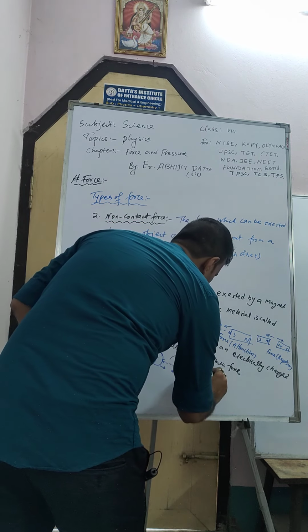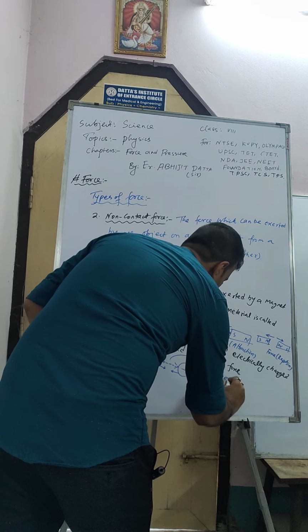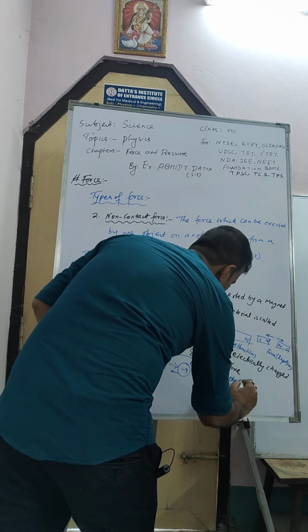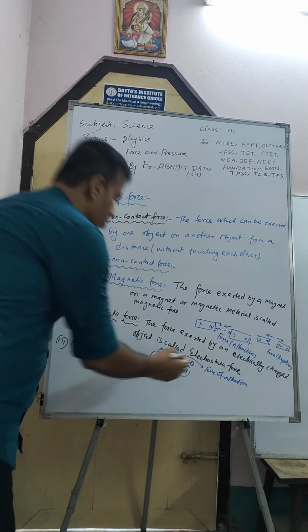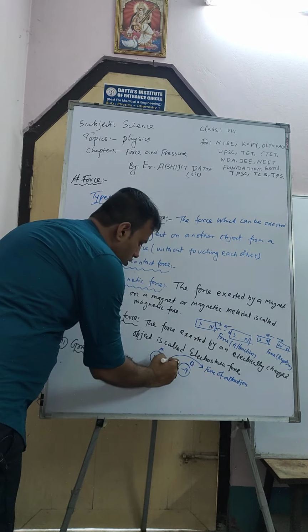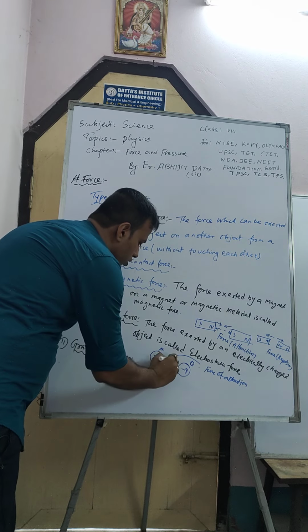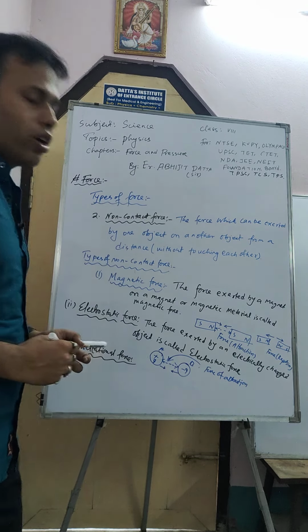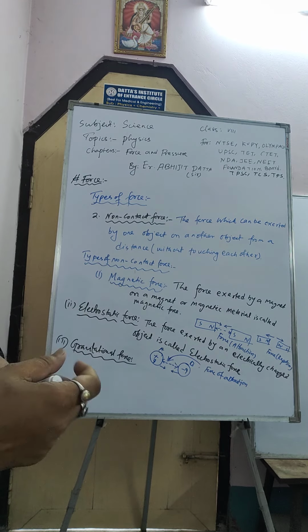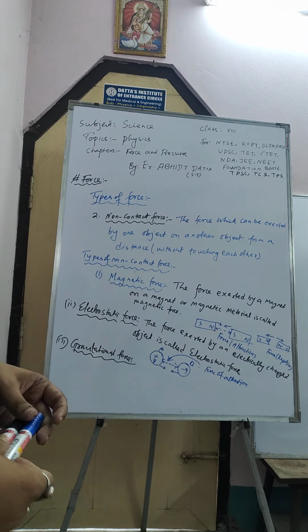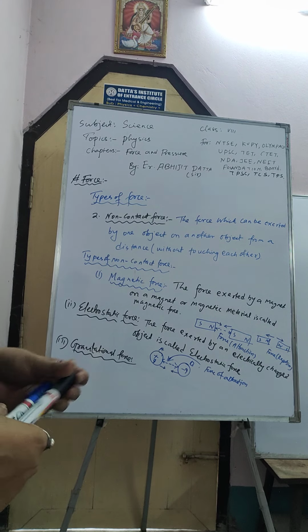There will be one force of attraction. Now, what is gravitational force? The gravitational force is the pull exerted by a body possessing mass, and it is called gravitational force.